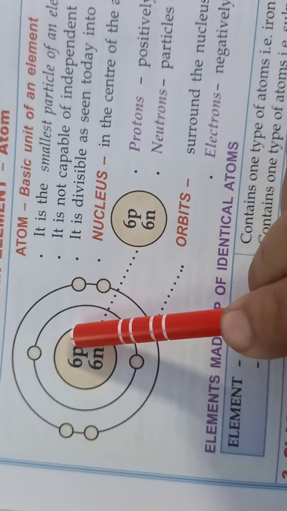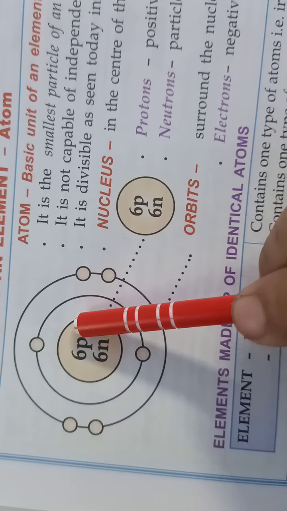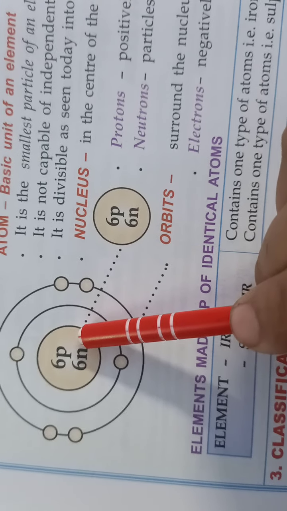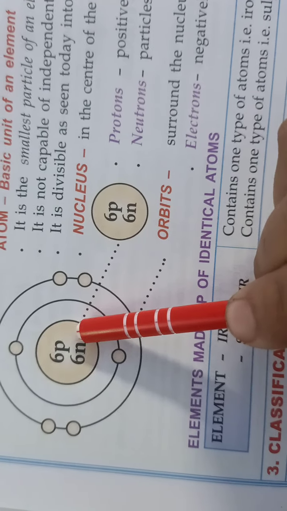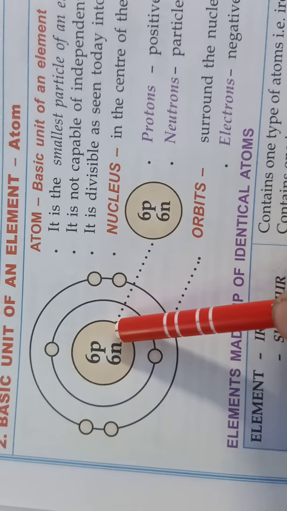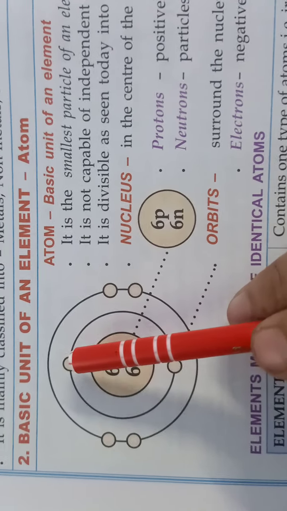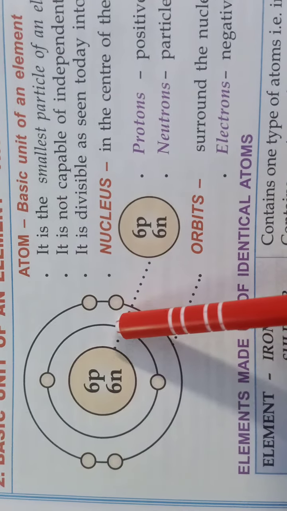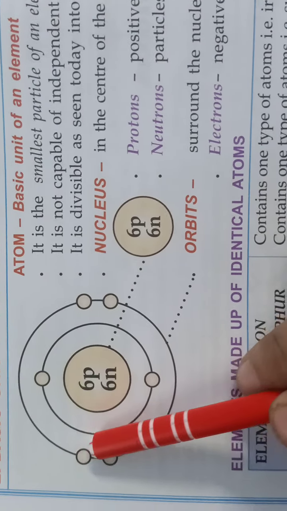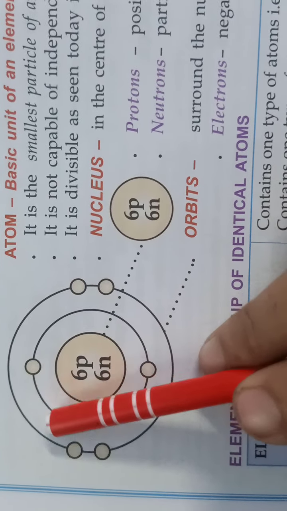Protons are positively charged particles, but neutrons are neutral, having no charge. But electrons, which are revolving around the nucleus, are always negatively charged.